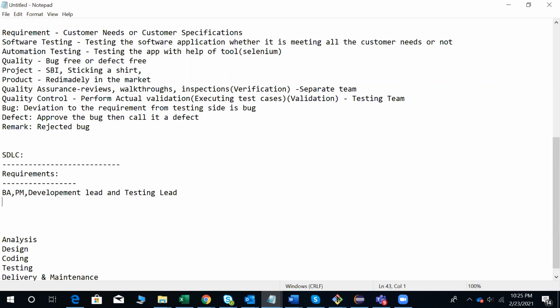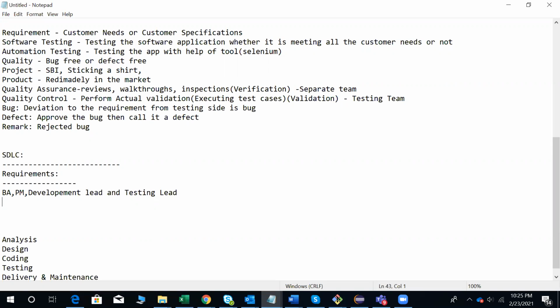Why are these guys going to the client location? To make each and everything more clear, these 4 people will go to the client location and gather each and every requirement from the client to develop an application or to test an application.